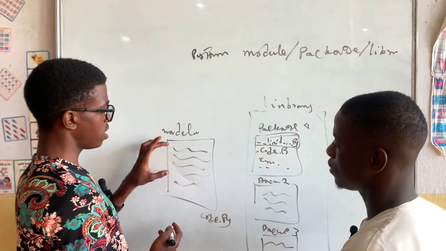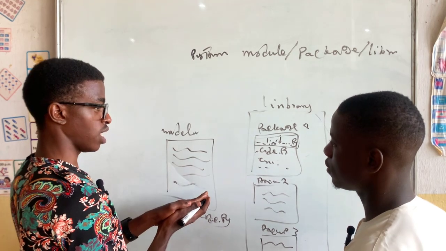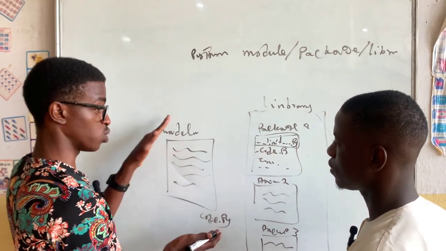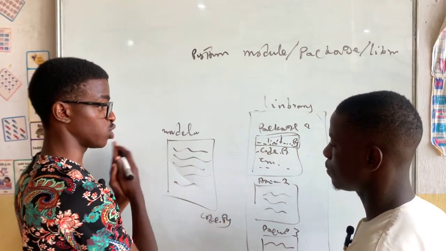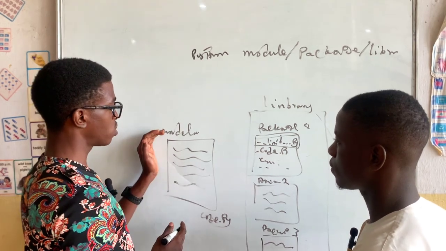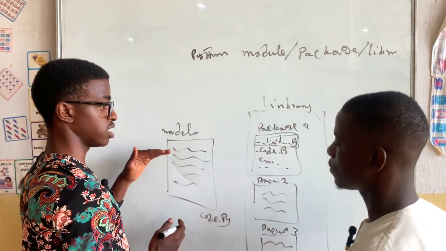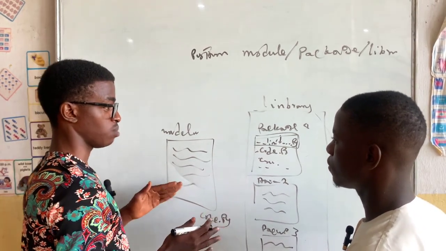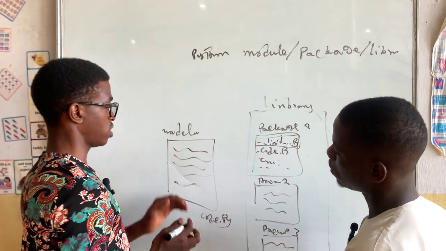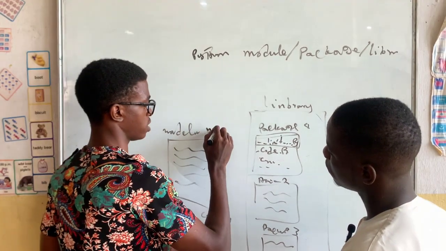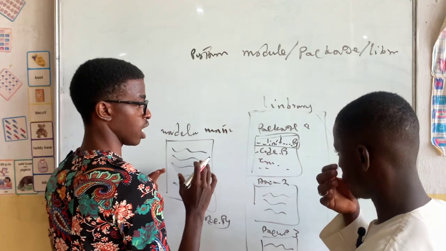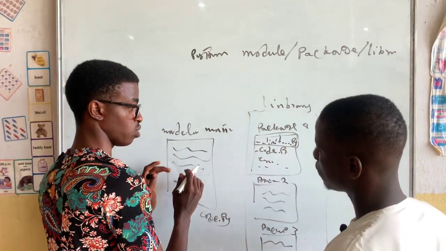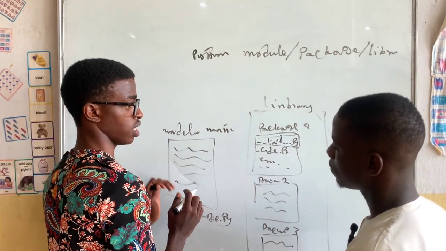A function groups some lines of code, which we call statements, together to perform a single action. One module contains different functions that perform different actions in a similar context. For example, if we say this is a module for mathematics, then every function inside here is going to be related to mathematics.